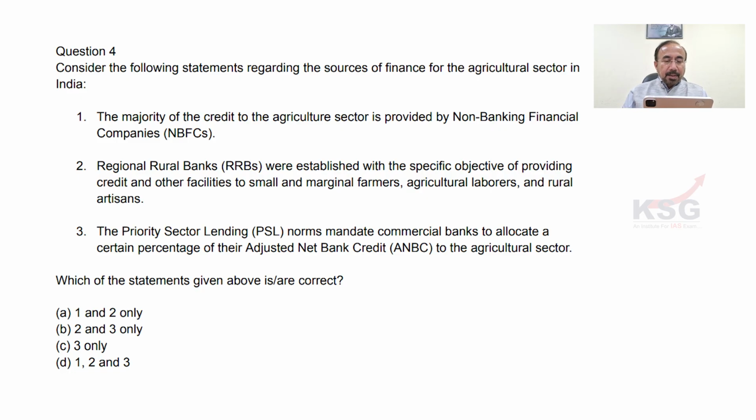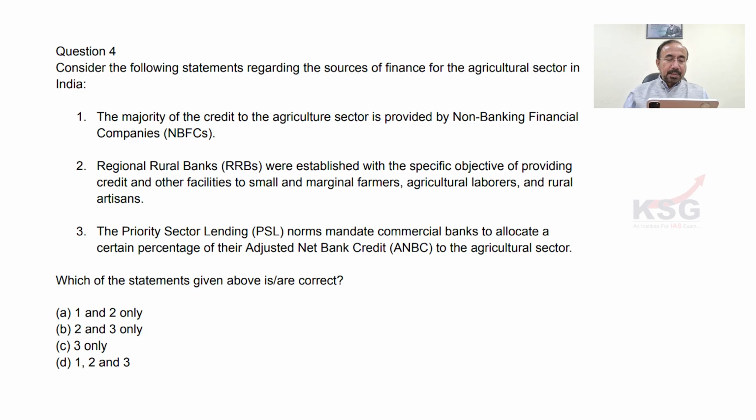First, the majority of the credit to the agricultural sector is provided by non-banking financial companies. Second, regional rural banks (RRBs) were established with the specific objective of providing credit and other facilities to small and marginal farmers, agricultural laborers, and rural artisans. All right. Third, the priority sector lending norms mandate commercial banks to allocate a certain percentage of their adjusted net bank credit to the agriculture sector.